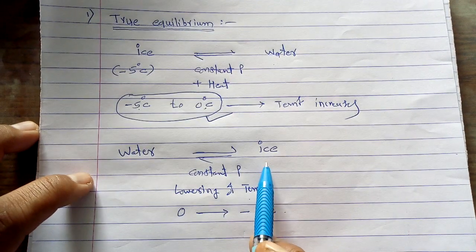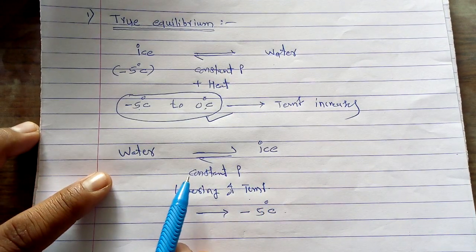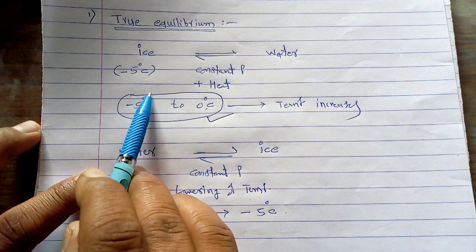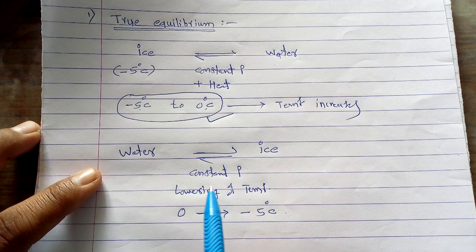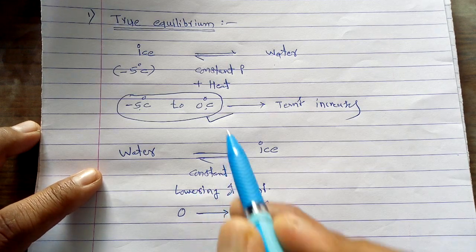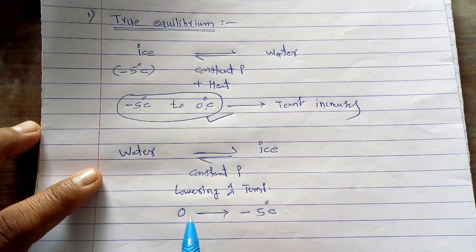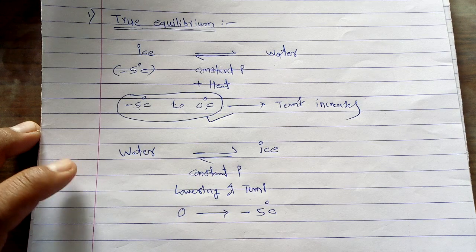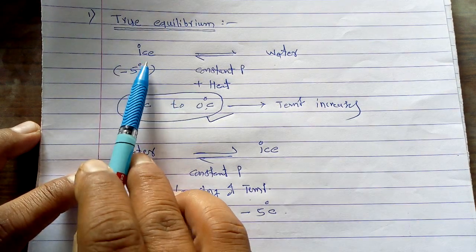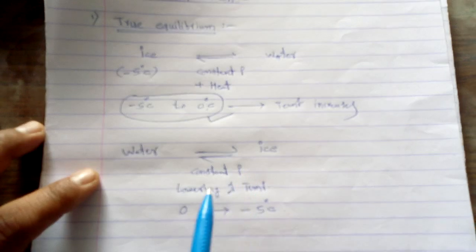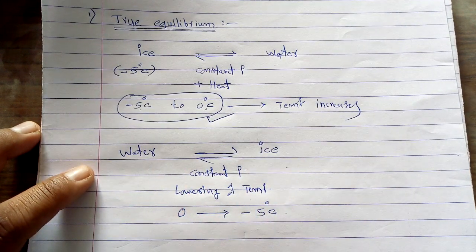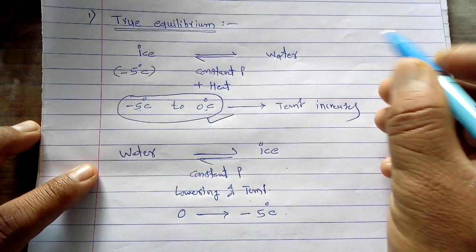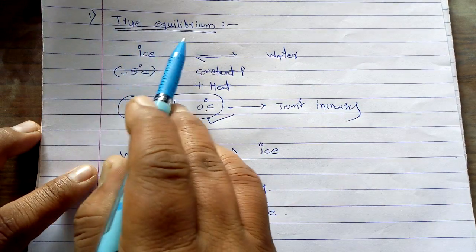That's why you can say this is the exact opposite of the first type of equilibrium. So this type of equilibrium can be attained from both sides, either from ice to water or, in the opposite way, from water into ice. When such an equilibrium is there, it is called the true equilibrium.